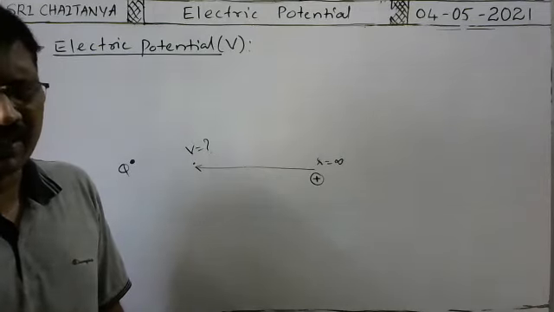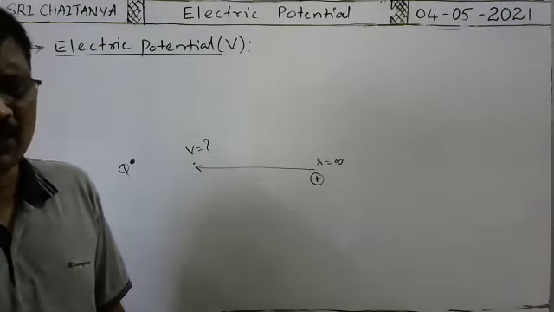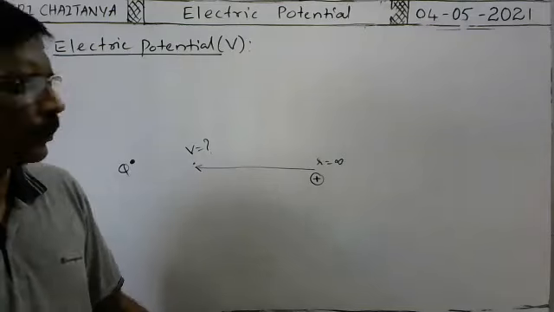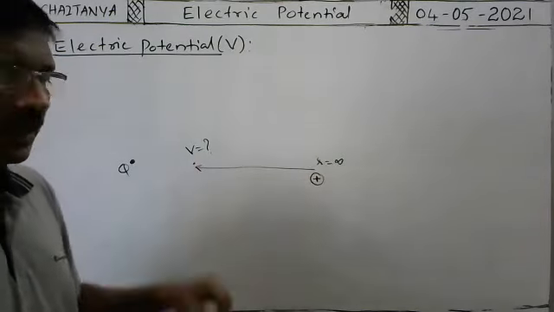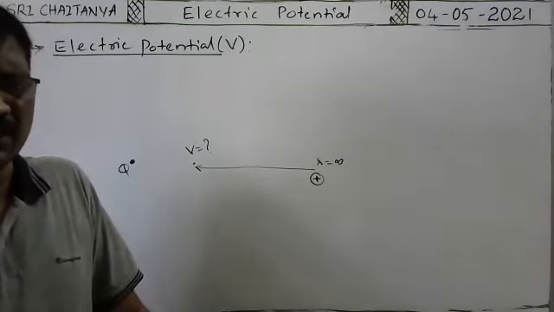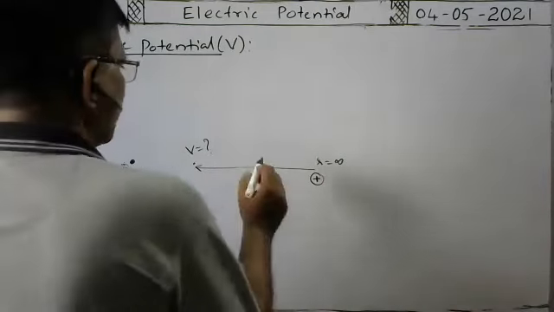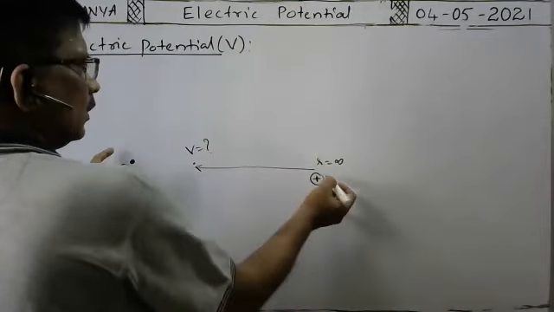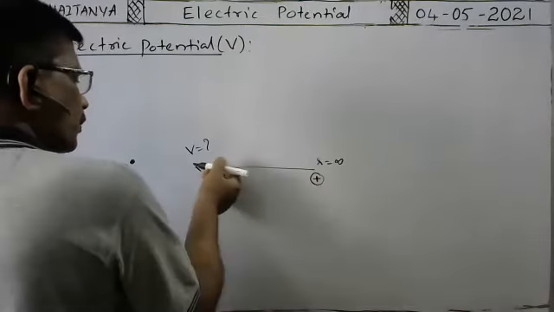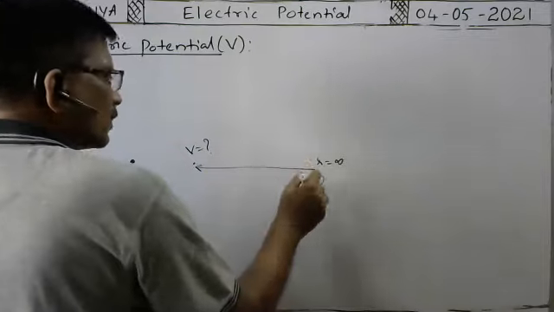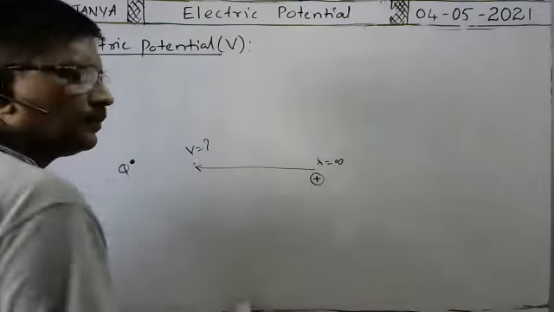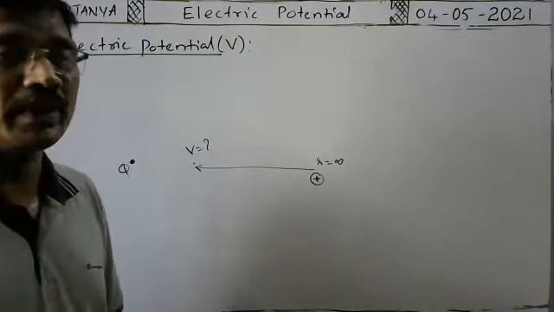Is any external work done or not? Tell me, is external work to be done or not to bring this unit positive charge from infinity to this point? Some work is to be done because this charge is repelled by this one. So in order to bring this charge to this point, definitely by applying external force, we have to bring this charge to this point. That's why some external work is to be done.